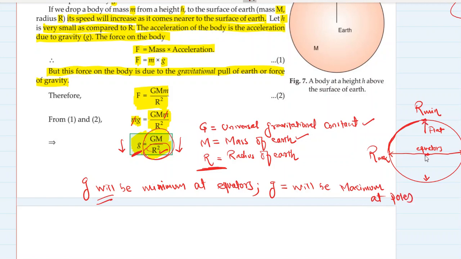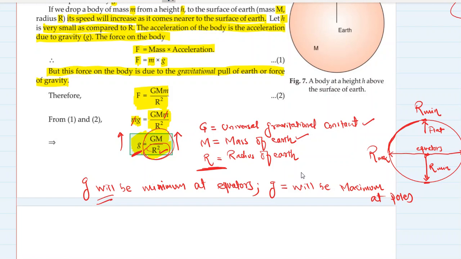The pole is this point. Here the radius from the center of the circle is minimum. If the radius is minimum, then the denominator becomes minimum. The value of the whole fraction becomes maximum, because if you decrease the denominator of any fraction, the value of the whole fraction increases. The whole fraction is equal to small g, that is acceleration due to gravity. It will also increase, right? So g will be maximum at the poles and minimum at the equators.